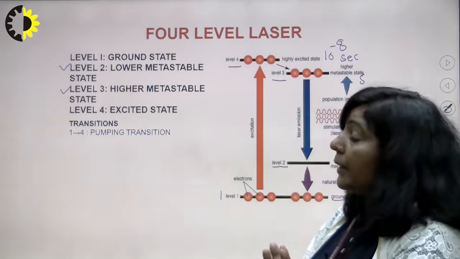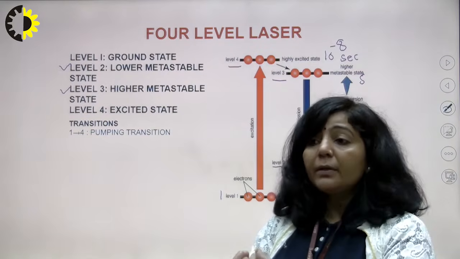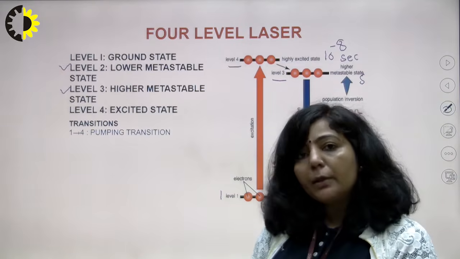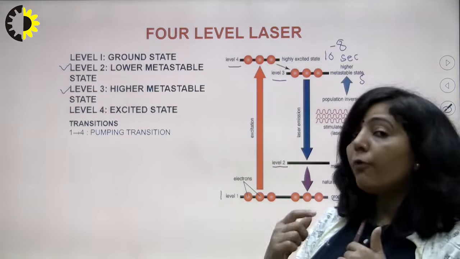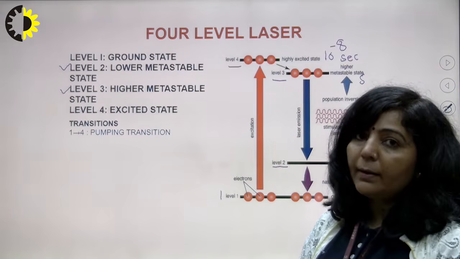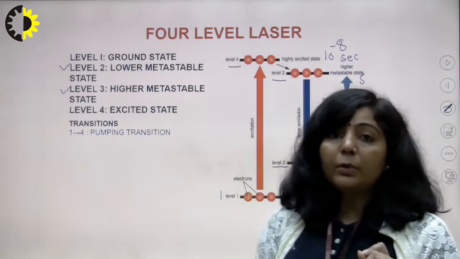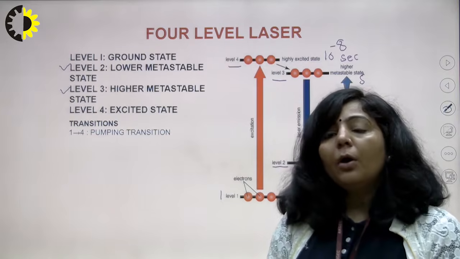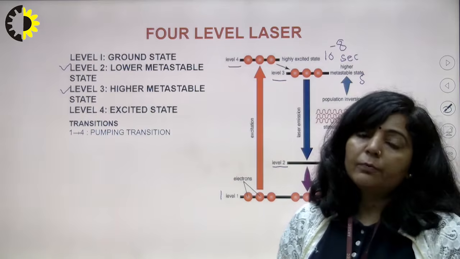But if the atoms of state number 4 give their extra energy in the form of heat or in some other form without emitting a photon, then that transition from 4 to 3 will be non-radiative. Means atoms can come down from 4 to 3 either by a radiative transition by emitting a photon, or without emitting a photon.